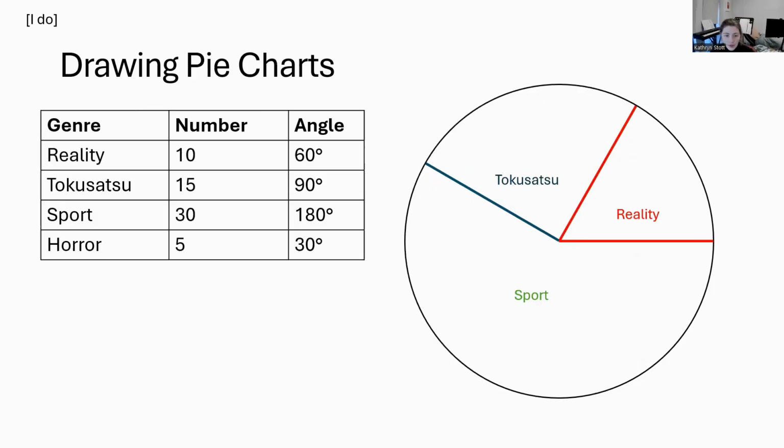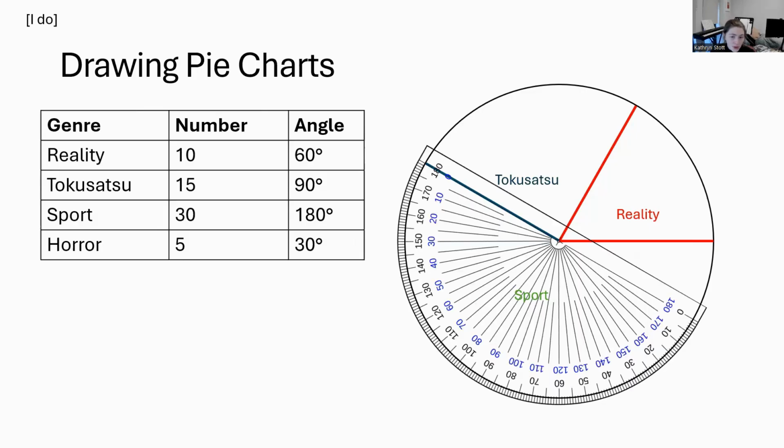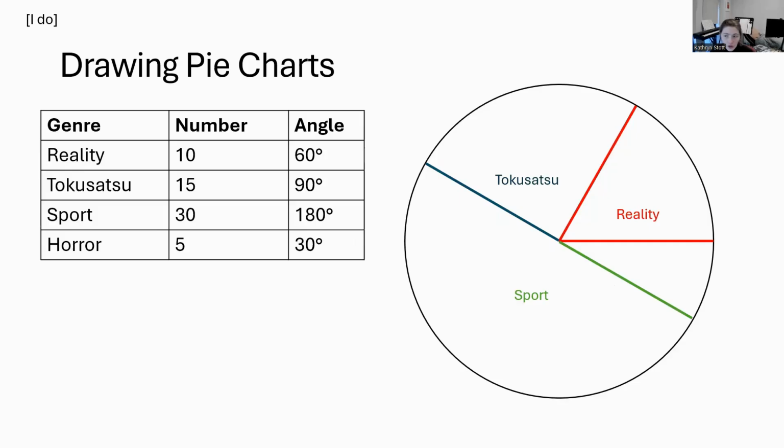Let's see how we're doing with sport. So I'm going to put my protractor on, go round from 0 all the way around to 180, and it ends up here. Take my protractor off. I could go out measuring horror, but I know that all of our angles here add up to 360, so I don't really need to. I can just label it horror because that's what's left over.